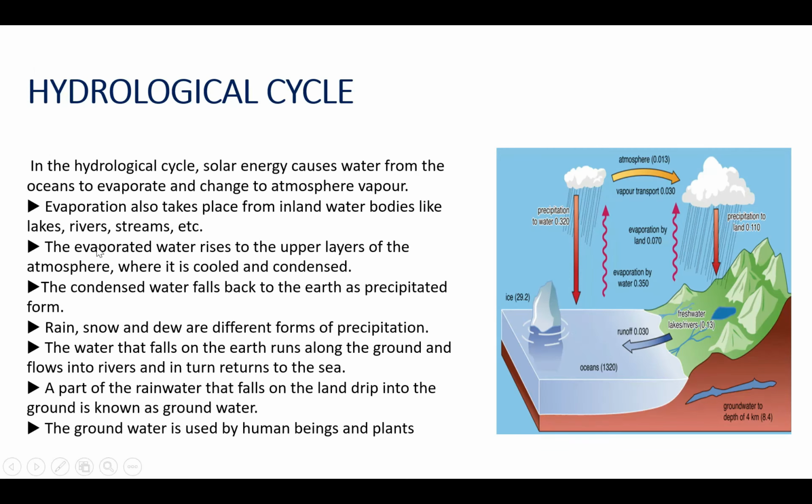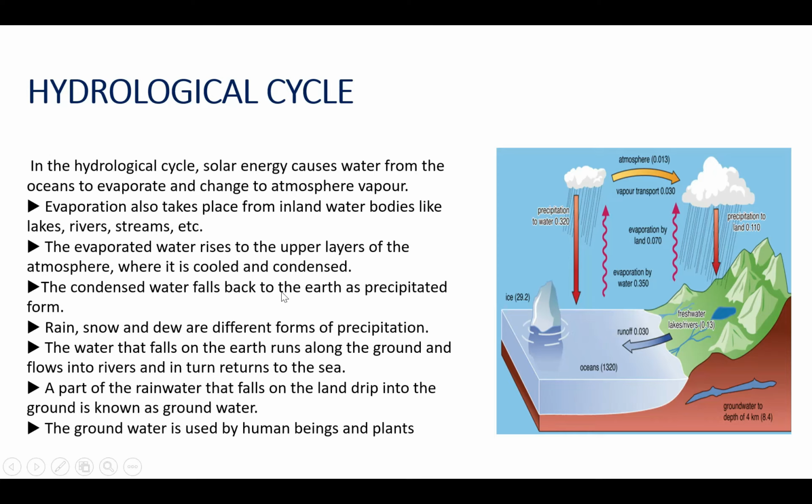Now, this is the hydrological cycle you might have studied in your geography. In the hydrological cycle, solar energy causes water from the ocean to evaporate and change to atmospheric vapor. In this diagram, you can see the evaporation happening. Evaporation also takes place from inland water bodies like rivers, lakes and streams. The evaporated water rises up to the upper layer of the atmosphere, where it is cooled and condensed.